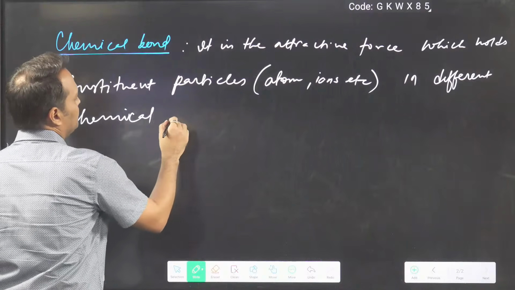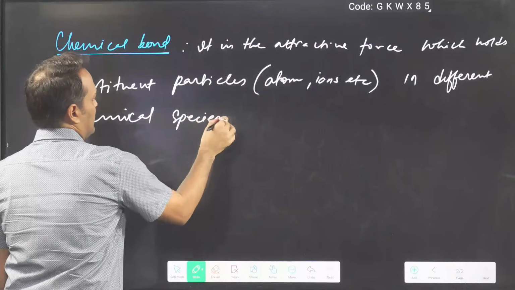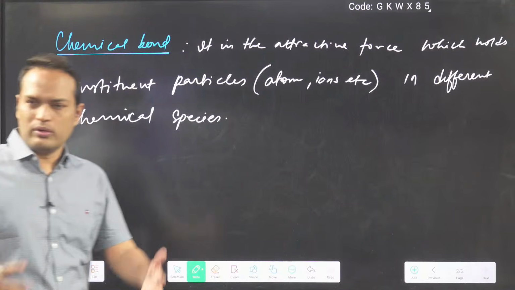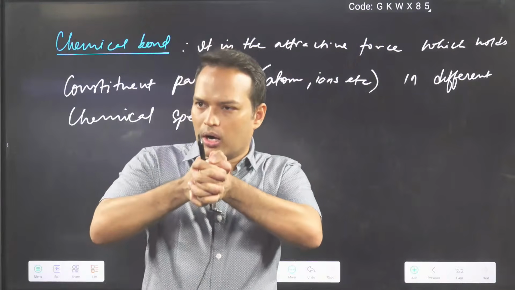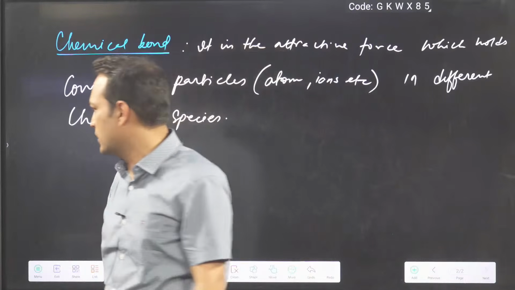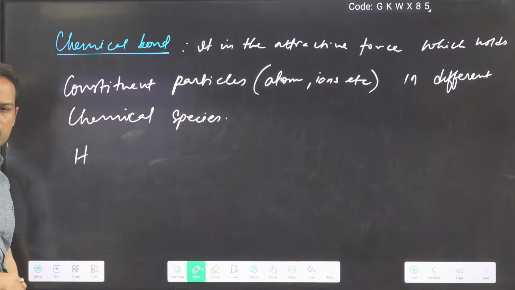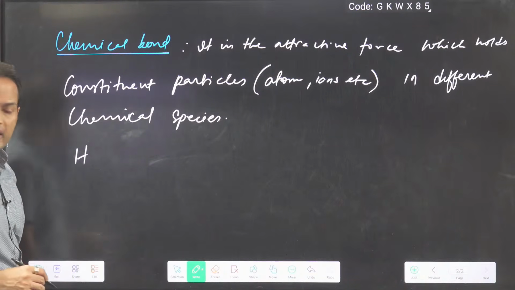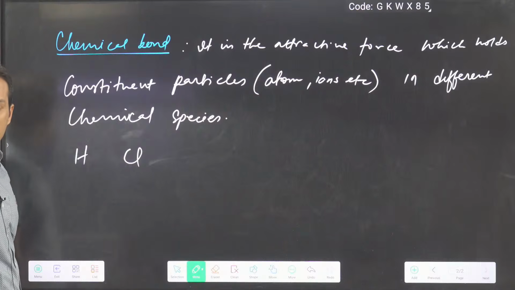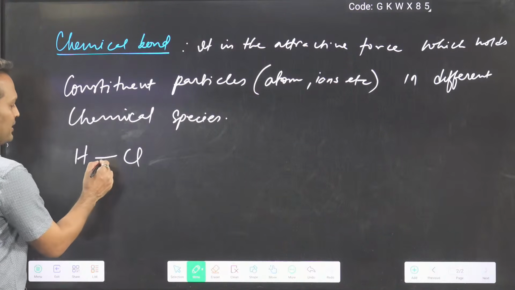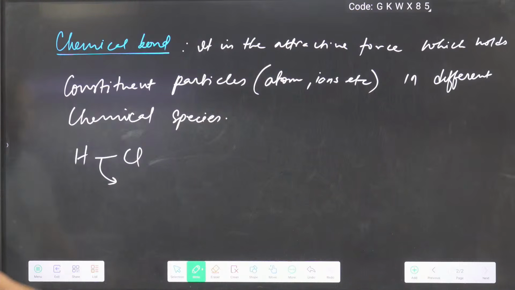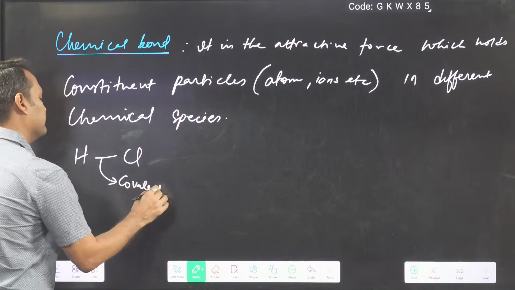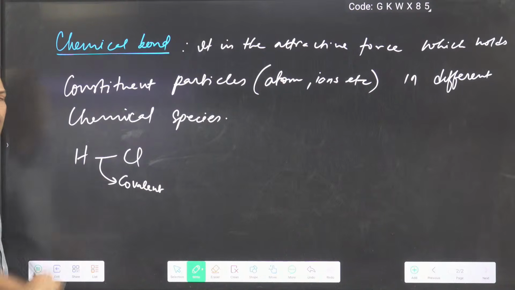So in chemical species, that is only known as what? Bond. It is holding together the atoms, ions, molecules. That is only the bond, the attractive force which is holding together. Like see, you know HCl is there. One H is there, one Cl is there. They share electrons. They are bonded. They are held together by this bond. This dash shows what? This dash shows covalent bond. Whenever you write a dash, it is a covalent bond.